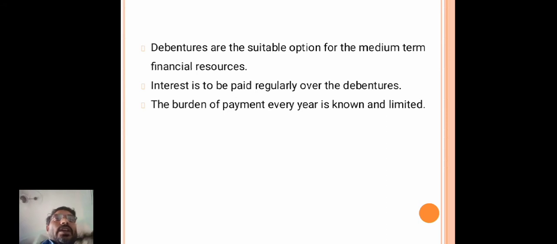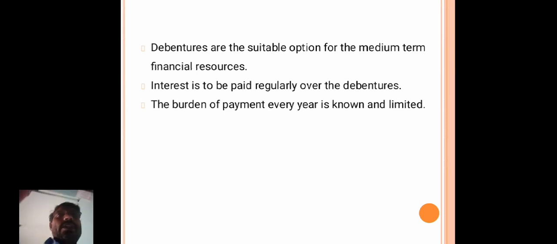The interest on the debenture is paid regularly to the debenture holders. Whether the company gets a profit or loss, there is no consideration; the debenture holders will get interest regularly on their purchased amount.